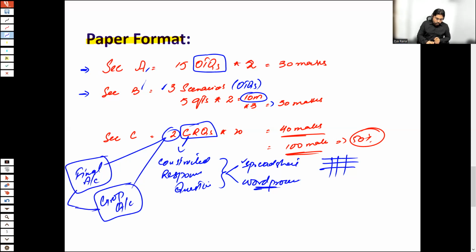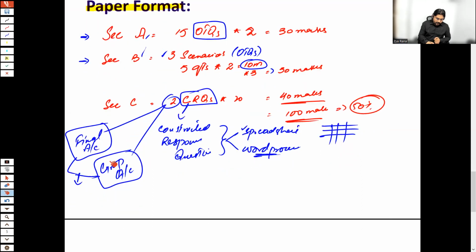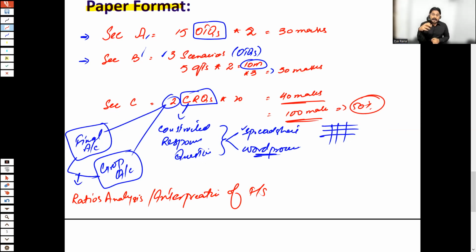But these two are now linked with ratio analysis. Ratio analysis means interpretation of financial statements. You need to assess the performance of the company. It's not about numbers. You need to assess that, looking at trends, what was the performance in the previous year, what is the performance in the current year, whether the company is performing good or bad, what is the return on capital employed, what is the net profit margin.